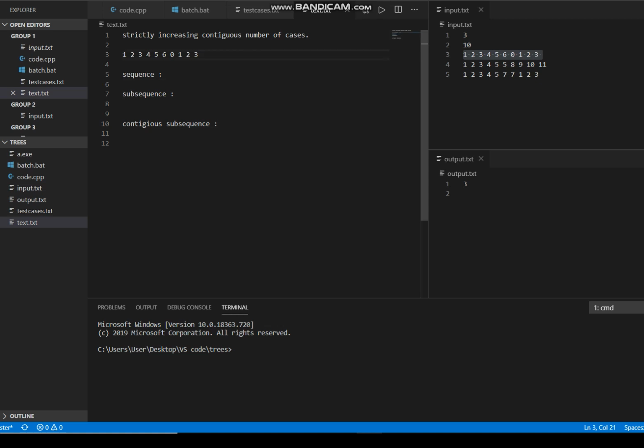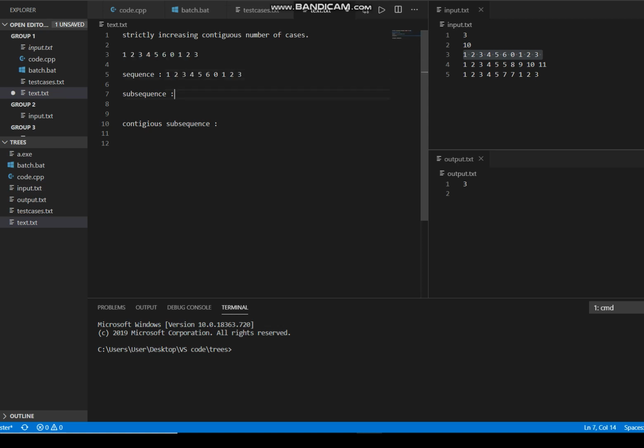Given this is our sequence: 1 2 3 4 5 6 0 1 2 3. What exactly does a sequence mean? A sequence is nothing but a contiguous flow of numbers, characters, strings, anything. A B C D E F is also a sequence of characters, and A B C, B C D E F G is also a sequence of strings. This test case is our sequence.